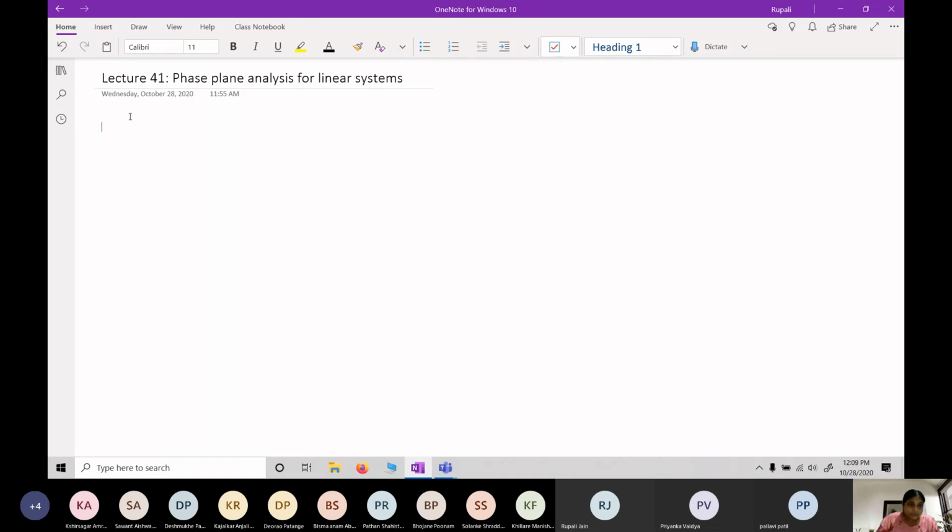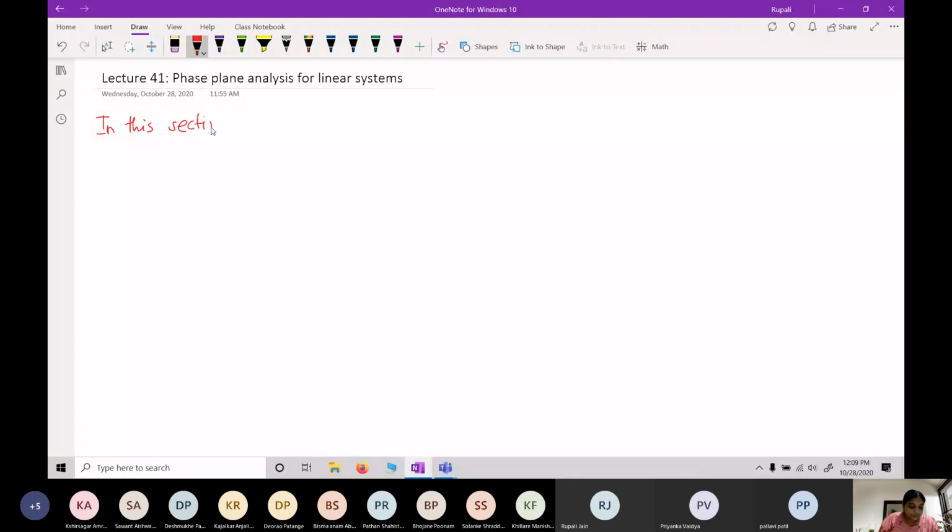So in this section, we will describe the possible behavior of the solutions of linear systems, in particular two-dimensional systems.